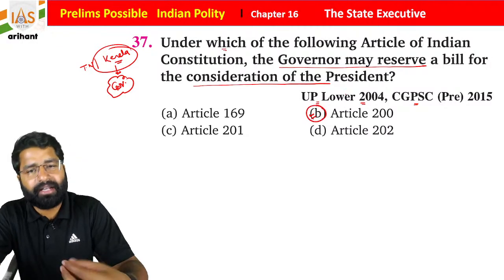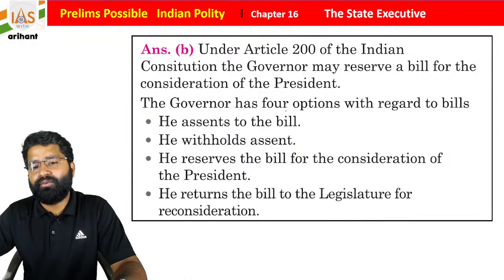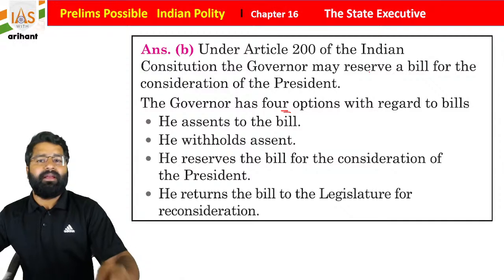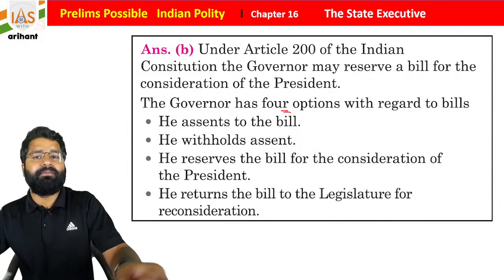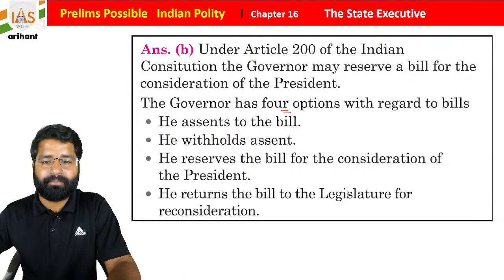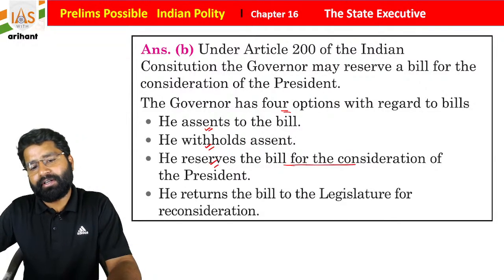Students, this is just a direct answer question, that's why I am telling you. There are four options with regard to the bill. If the governor receives a bill after it is passed by the legislative assembly, he can give assent to it, he can withhold the assent, or he can reserve the bill for the president's consideration, and it is under Article 200.